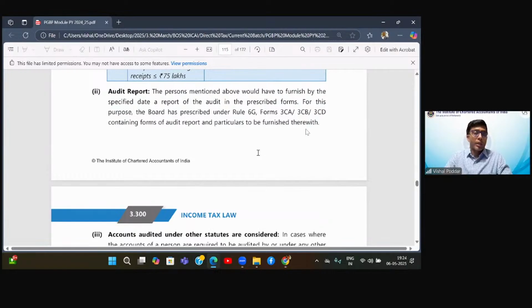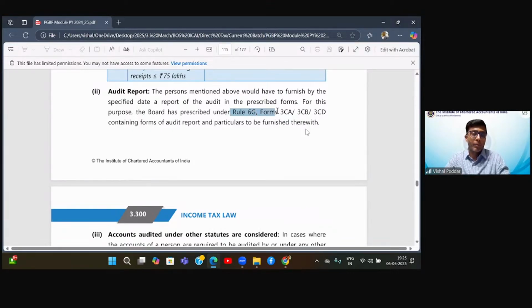Now, when you fall in this audit criteria for any of these turnover reasons, or when you want to show a lower income, in such cases, Rule 6G states that you have to fill in and submit or upload these forms.